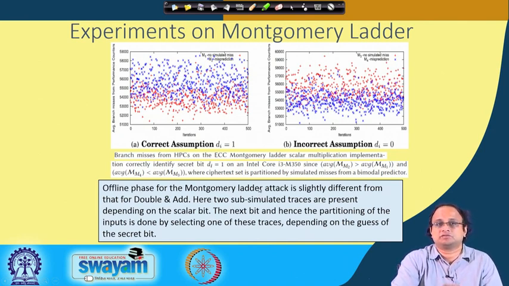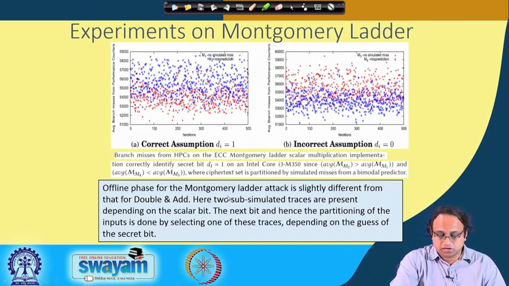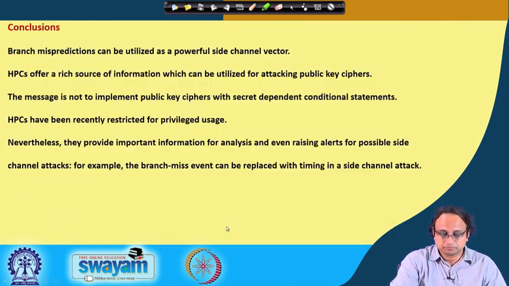Like in the previous case there was only one sub simulation, but in the Montgomery ladder there are 2 sub simulations which you have to take care of, because you know that there are 2 registers and you are operating on both of them. So, here 2 sub simulated traces are present depending on the scalar bit, the next bit, and hence the partitioning of the inputs is done by selecting one of these traces depending on the guess of the secret bit.